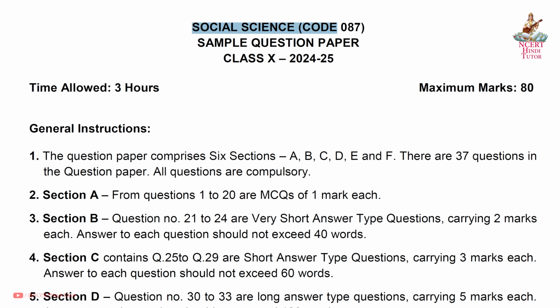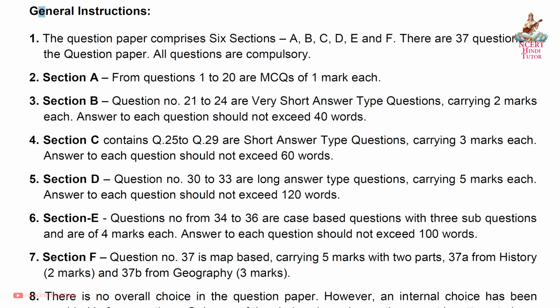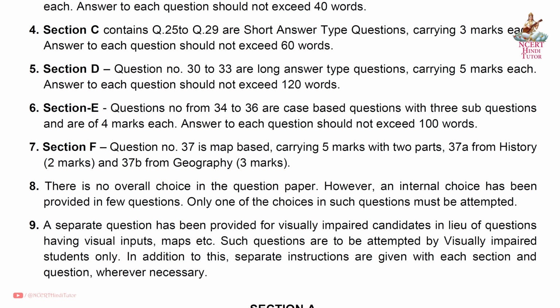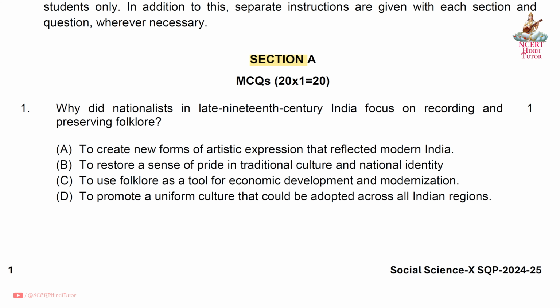Social Science Code 087 Sample Question Paper Class 10th 2024 to 25. Maximum marks 80. Time allowed 3 hours. Friends, these are the general instructions. You can pause the video and read all the general instructions given. Section A MCQs, each of 1 mark.